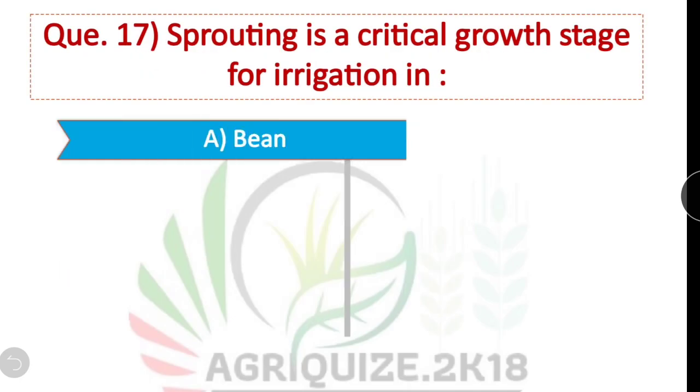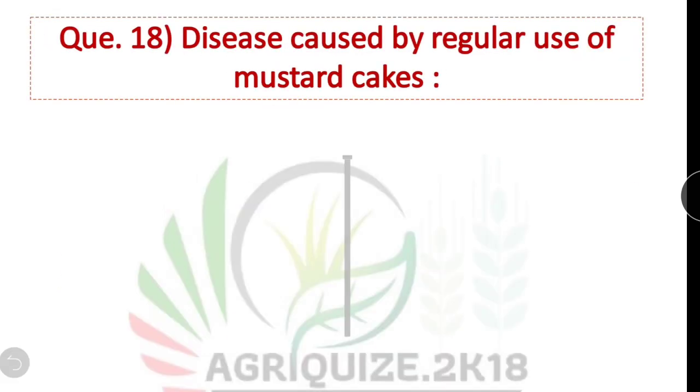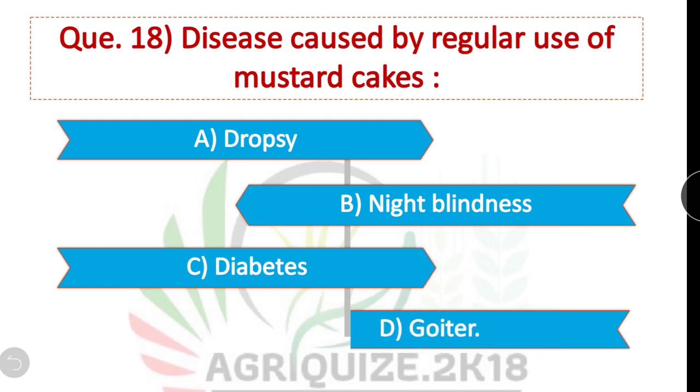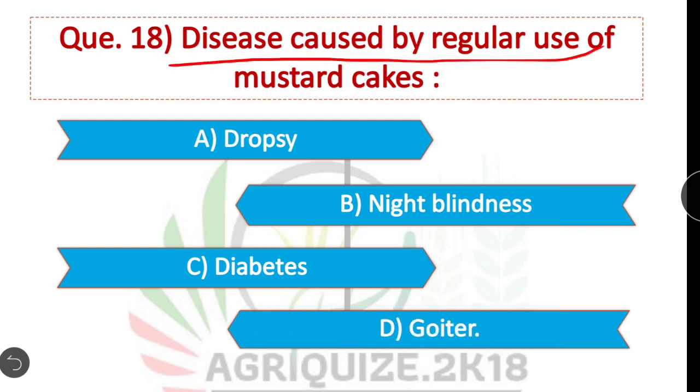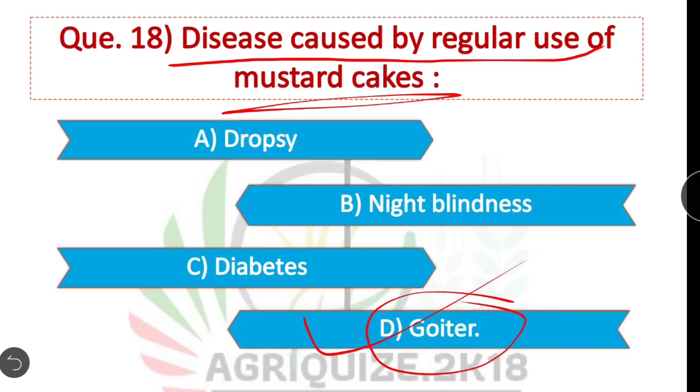Question number 17. Sprouting is critical growth stage for irrigation in. In soybean, sprouting is critical growth stage for irrigation. Option D is correct. Question number 18. Disease caused by regular use of mustard cake. Option D is correct. Disease caused by regular use of mustard cake is goiter.